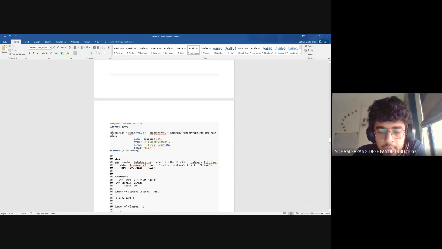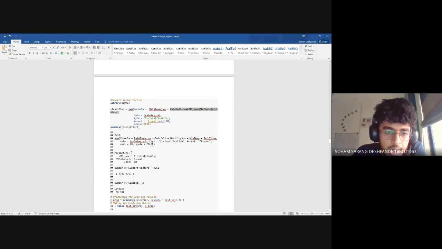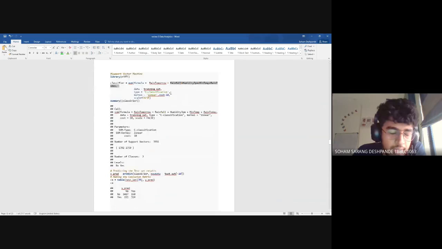Each one of us has performed two models. First I have called this library, and then I have built the classifier using the SVM function, and the dependent factor is rain tomorrow, and the independent ones are rainfall, humidity at 3 p.m. and others. The data I have used is the training set. After that, the kernel is linear and the type is C classification. Cost is 10, and I have done it for other costs also, but for cost 10 I was getting the best accuracy.